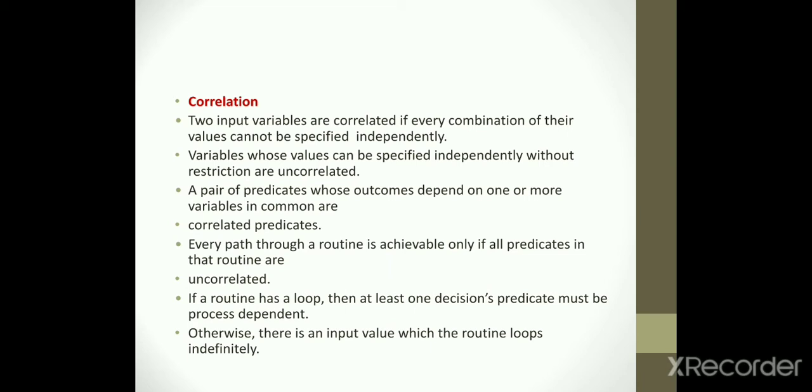Correlation. Two input variables are correlated if every combination of their values cannot be specified independently. Variables whose values can be specified independently without restrictions are uncorrelated. A pair of predicates whose outcomes depend on one or more variables in common are correlated predicates. Every path through a routine is achievable only if all predicates in the routine are uncorrelated. If a routine has a loop, then at least one decision's predicate must be process dependent. Otherwise, there is an independent value for which the routine loops indefinitely.